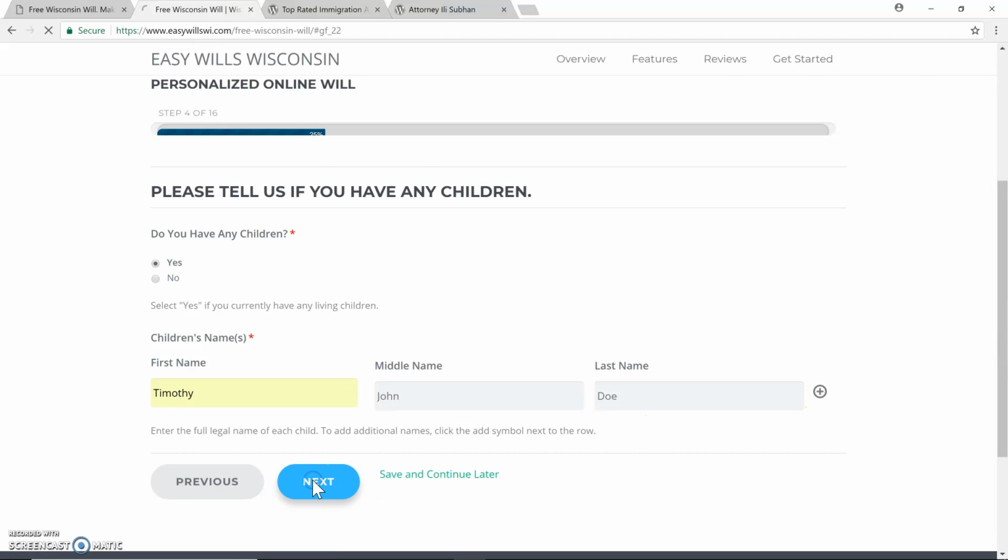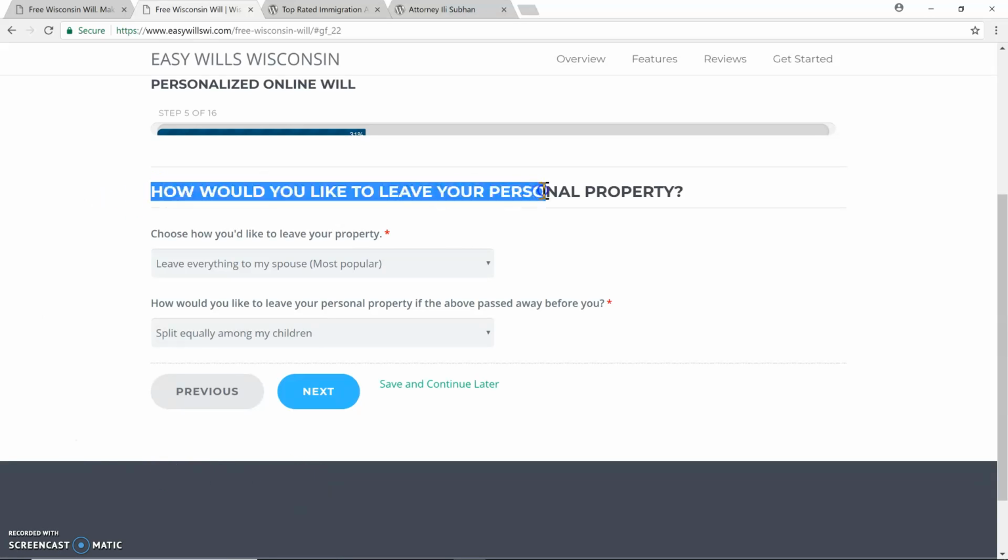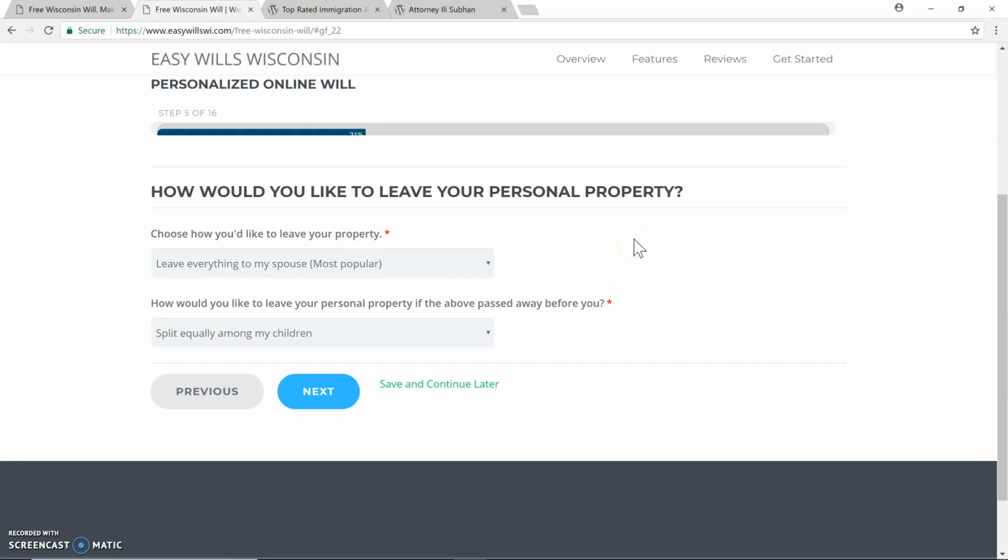And there's a really cool feature of our software program, which is that it auto-populates for you based on the answers that you give. So for instance, we chose that we were married and that we had children. So now these answers are automatically populated for us. But if you want to choose a different answer, you can. But I'm going to leave it auto-populated for now because these are the most common answers, okay?